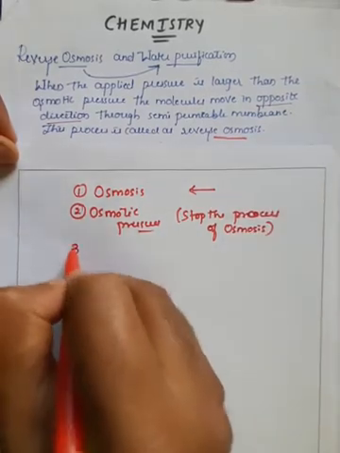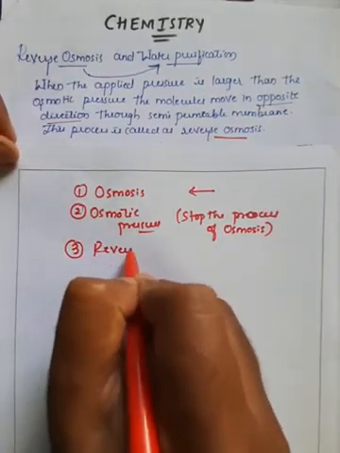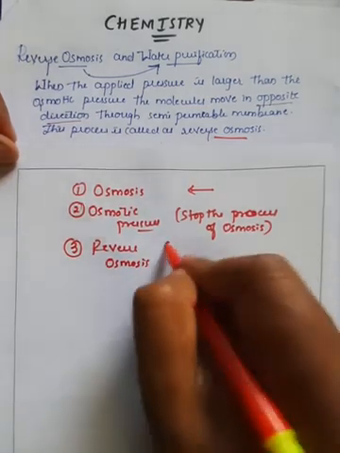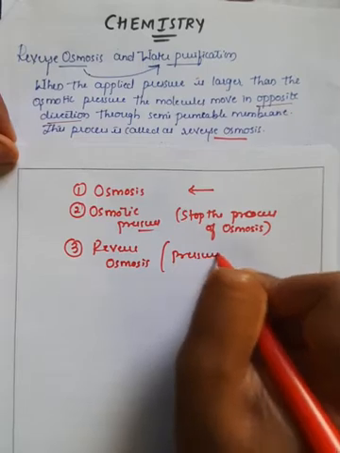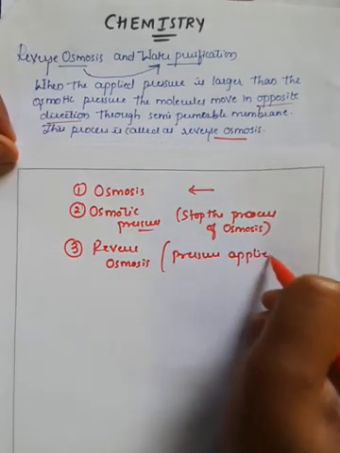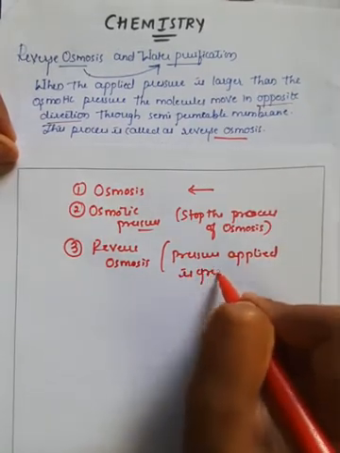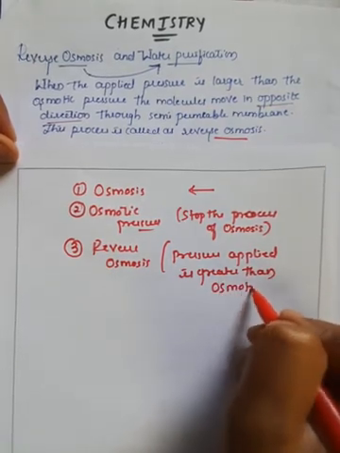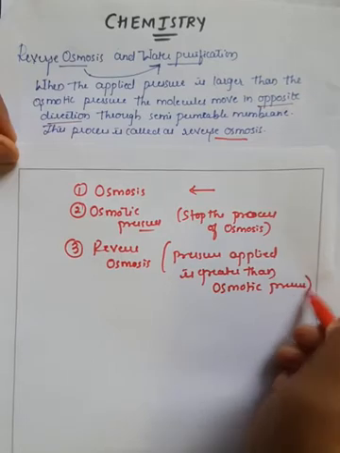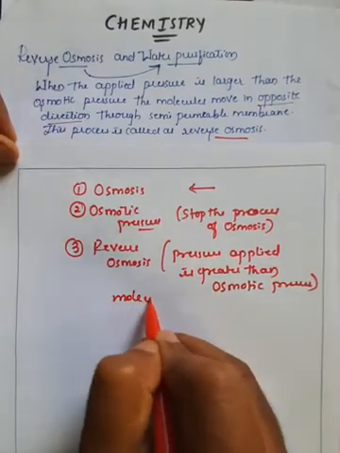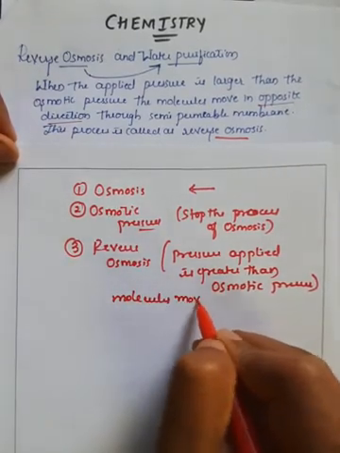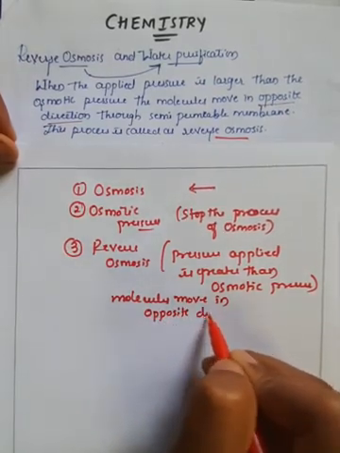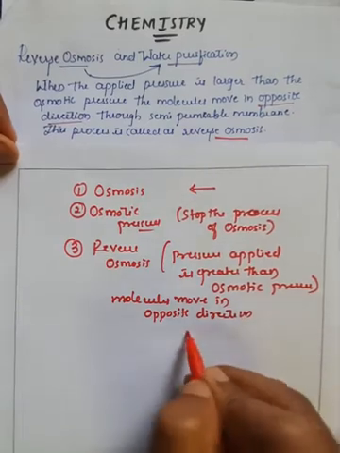The third important one is reverse osmosis. Reverse osmosis means whenever the pressure applied is greater than osmotic pressure, the molecules move in the opposite direction, right?